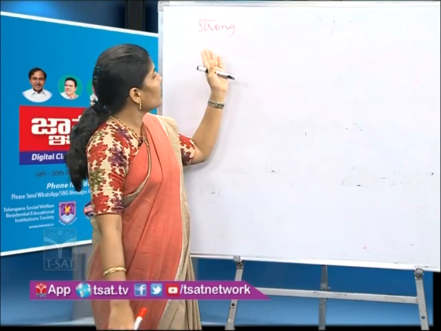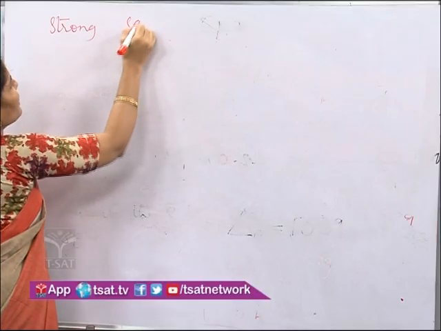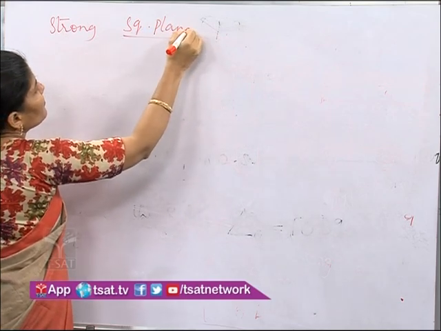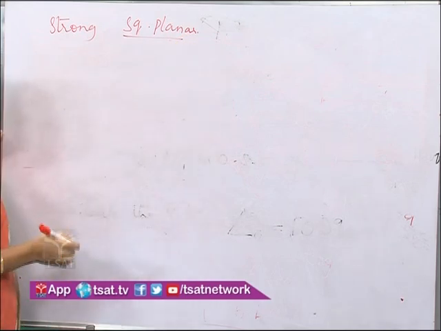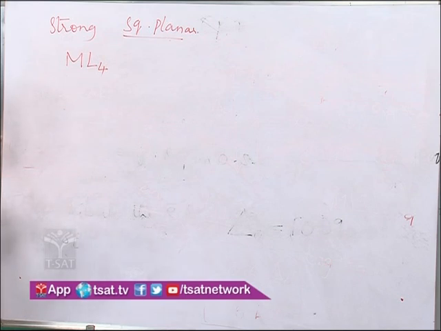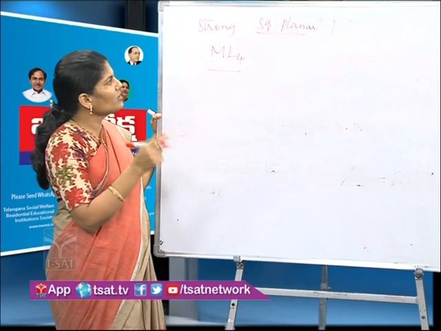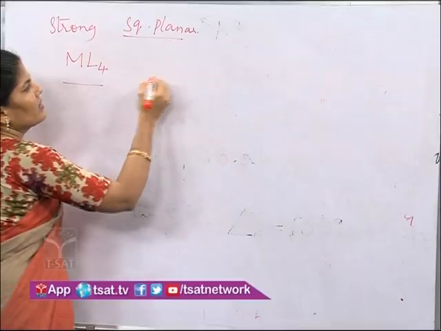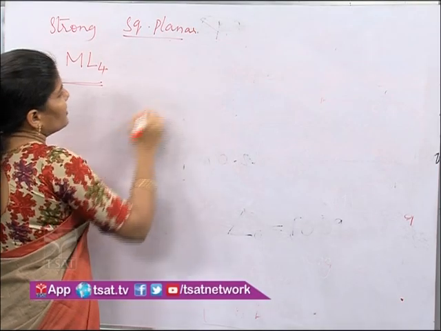Here, what is the coordination number for square planar geometry? That means how many ligands are present? 4 ligands. With 4 ligands there is a possibility of formation of tetrahedral as well as square planar geometry. But when ligands are weak, they form tetrahedral. When ligands are strong, they form square planar geometry. Okay, we'll take square planar geometry.